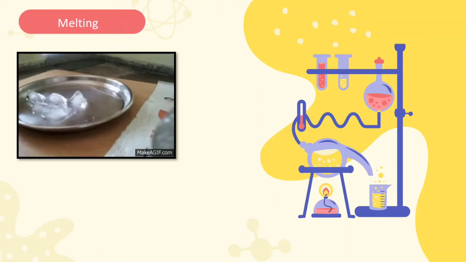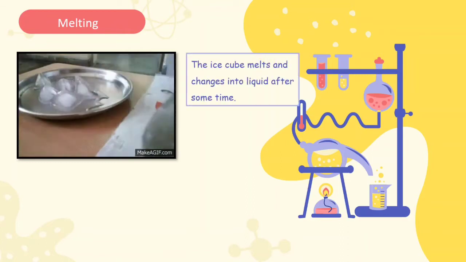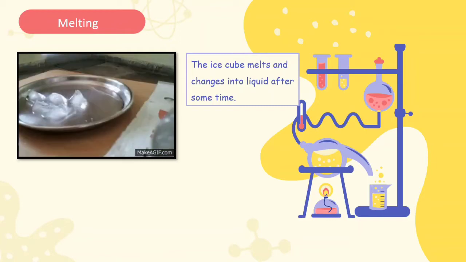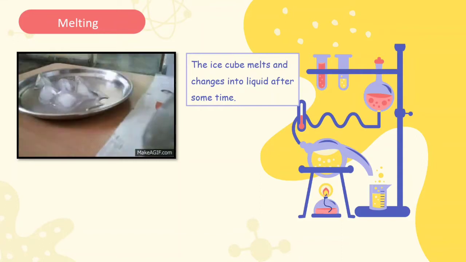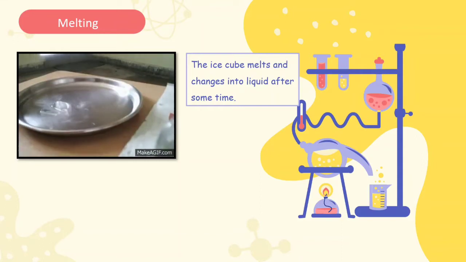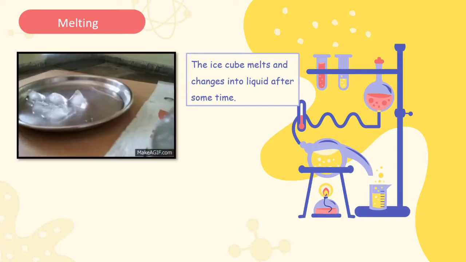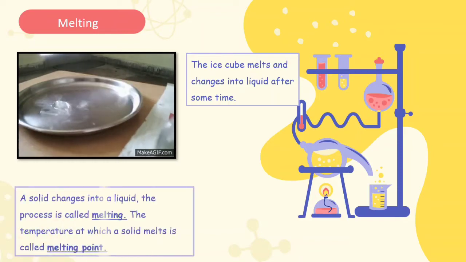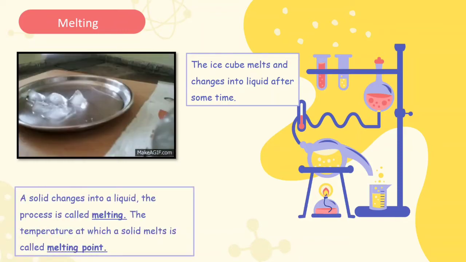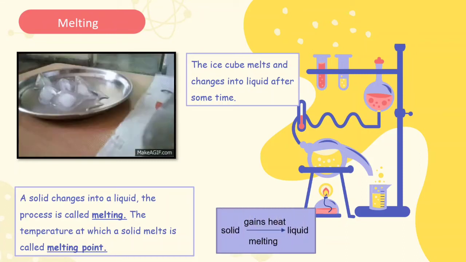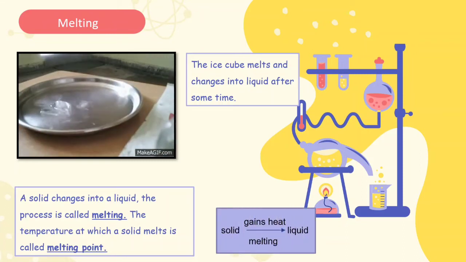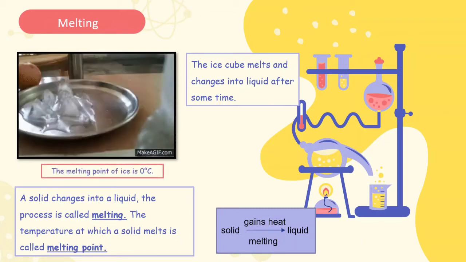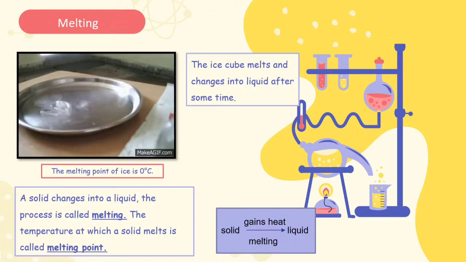What happens when we leave an ice cube in a warm room? Yes, you're right. The ice cube melts and changes into liquid after some time. When ice is placed in a warm room, it gains heat from its warmer surroundings and its temperature rises. When its temperature reaches 0 degrees Celsius, it starts to melt and changes into liquid water. When a solid changes into a liquid, the process is called melting. The temperature at which a solid melts is called melting point. So, once again, solid that gains heat becomes liquid. The process, we call it melting.